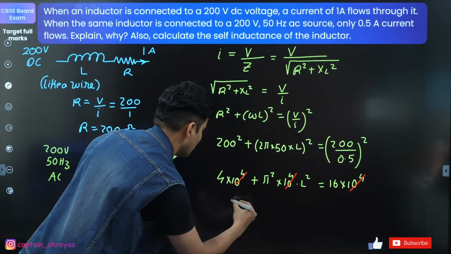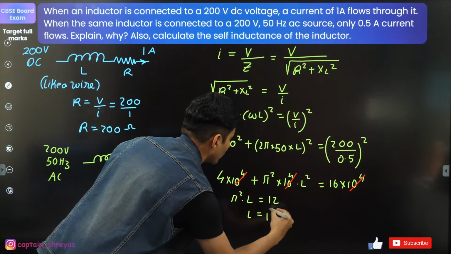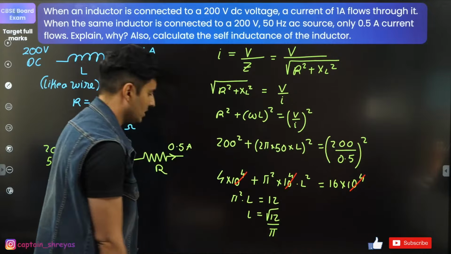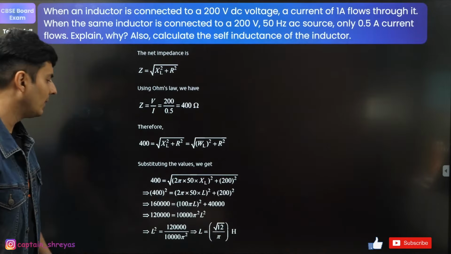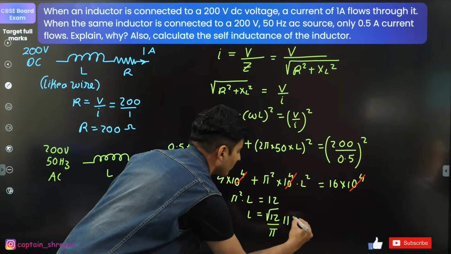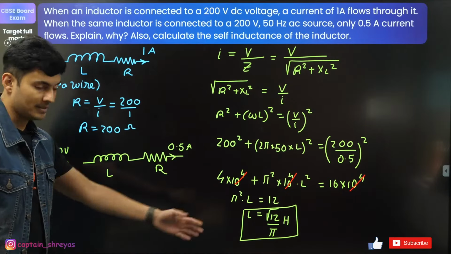So basically pi square L square will be basically 12. So L will be root of 12 divided by pi. Just check this out. Root 12 divided by pi. Is that the answer? Yes, it is. Root 12 divided by pi Henry. That's it. That's what you're going to box the answer as.